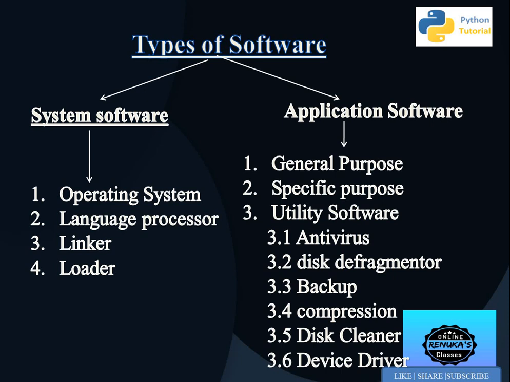As the name suggests, system software helps in the smooth functioning of the system. We will see how the various parts like the operating system, language processor, linker and loader play their role in the smooth working of the system. Then comes application software. They are the software designed for some specific task, not for the smooth working of the system, and these are the subdivisions. In this video we are going to discuss mainly system software.